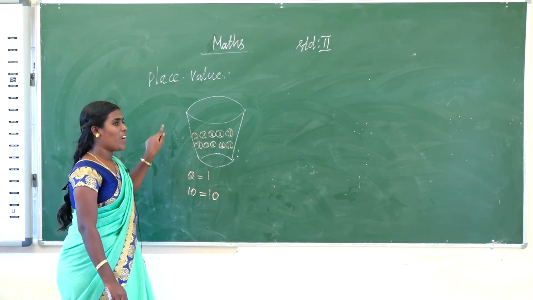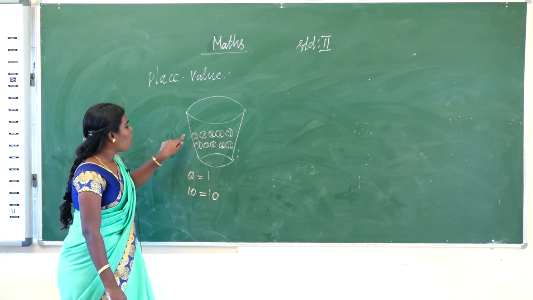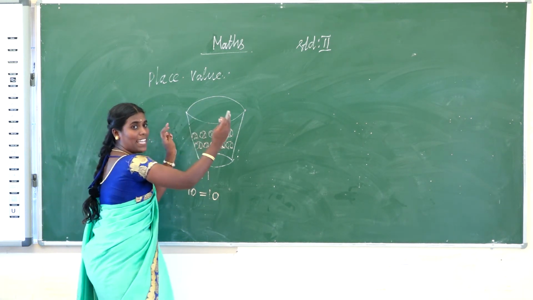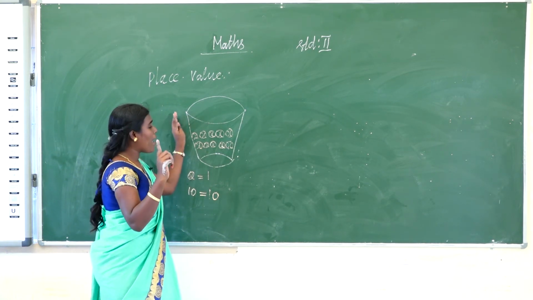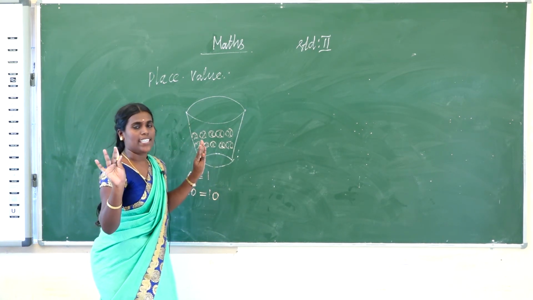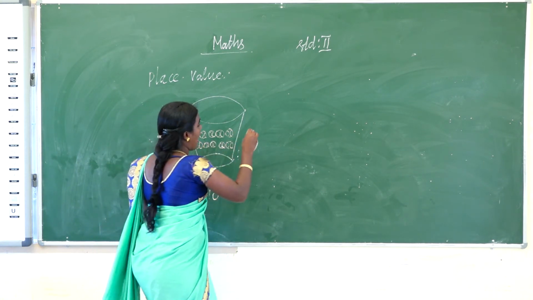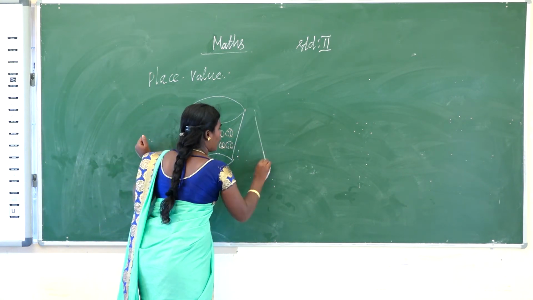So here, what do we identify? One basket is equal to a ten. I draw it. One basket is equal to tens. Now suppose I draw another basket.